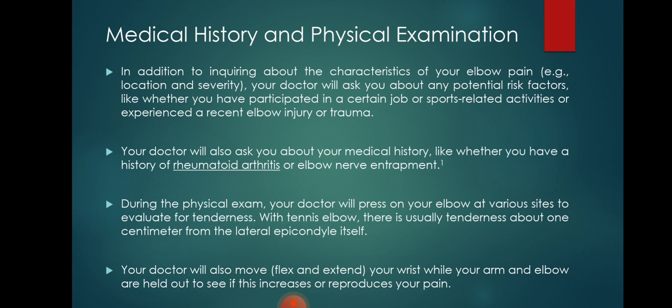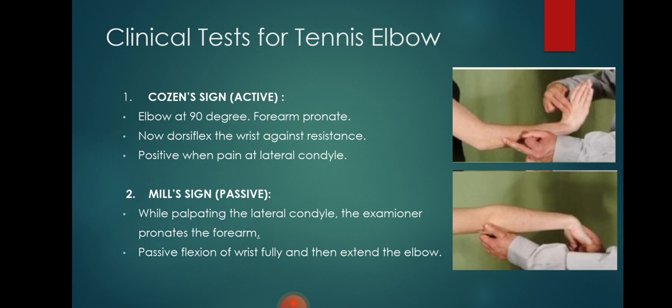During the physical examination, the doctor will press on your elbow at various sites to evaluate the tenderness. With tennis elbow, there is usually tenderness about 1 cm from the lateral epicondyle itself. The therapist will also flex and extend your wrist while your arm and elbow are held out, to see if this increases or reduces your pain.